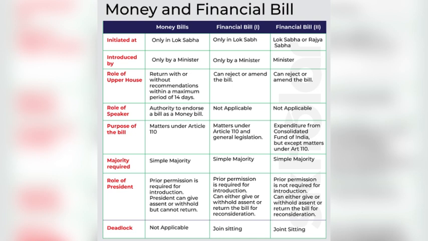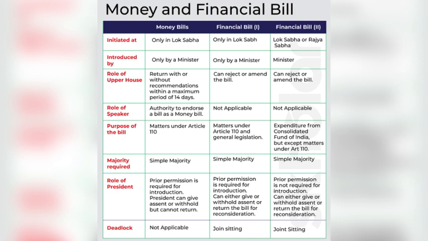Now the fourth point of difference is: what is the role of the Speaker in these bills? In the case of a money bill, the Speaker endorses the bill as a money bill, and in financial bill kind 1 and financial bill kind 2, there is no special role of the Speaker. We move to the fifth point, that is, majority required. In all these cases, that is money bill, financial bill kind 1 and financial bill kind 2, there is no need of a special majority. They all require a simple majority.